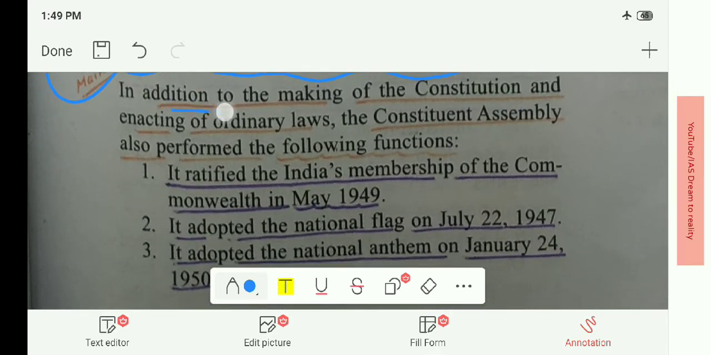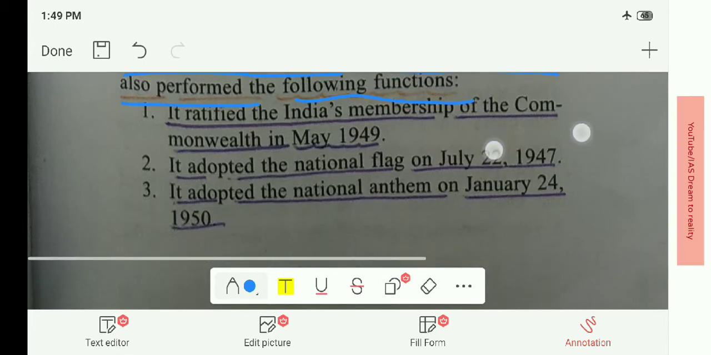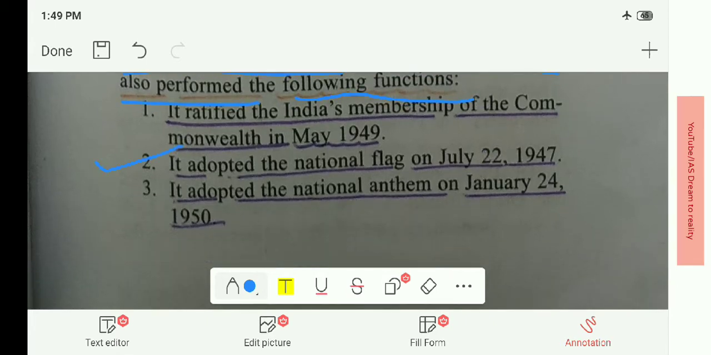In addition to making the constitution and enacting ordinary laws, the Constituent Assembly also performed the following functions. What were the functions? First, it adopted the national flag on July 22, 1947. I am dictating it in chronological order so it will be easy for you to remember. Therefore, on July 22, we celebrate National Flag Day.